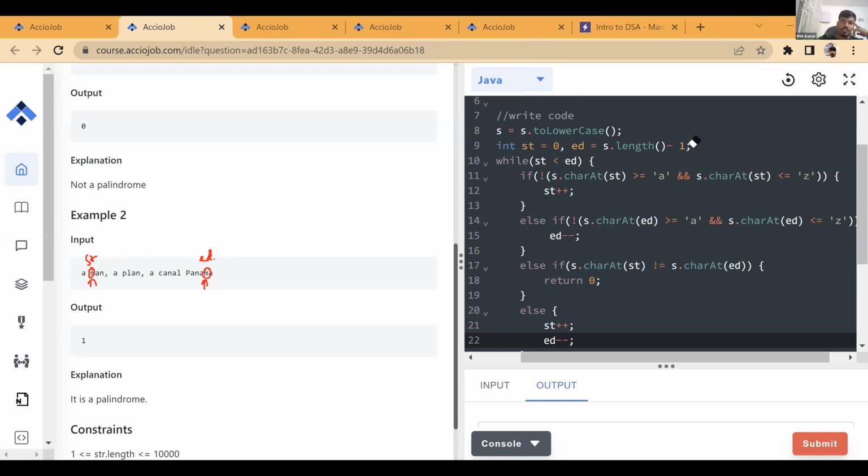So now start is pointing to M and end is pointing to M. So what we are doing over here, we are checking, is M greater than equals to A? Yes, this is true. And M less than equals to Z? Yes, this is also true. Both of them are true. If you compare them by ASCII values, you are going to get true, right? Whatever ASCII value of M is, it is going to lie between 97 to 122, which is fine, right? So it will be correct.